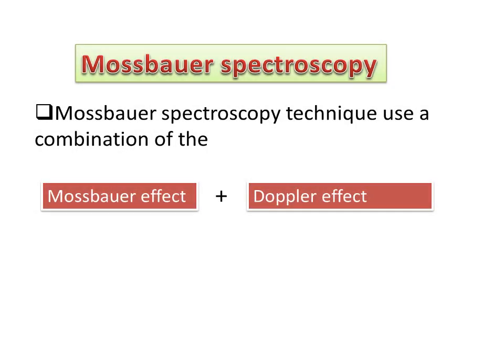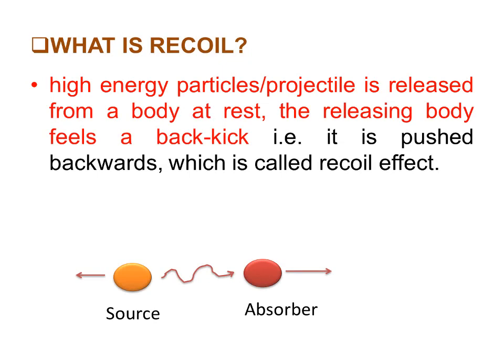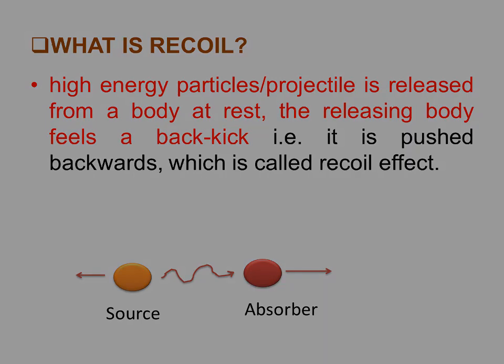The Mossbauer spectroscopy technique uses a combination of two important effects: the Mossbauer effect and the Doppler effect. We will first discuss the Mossbauer effect. Before that, we must know what is meant by recoil. When a high energy particle or projectile is released from a body at rest, the releasing body feels a back kick, that is, it is pushed backward, which is called the recoil effect.